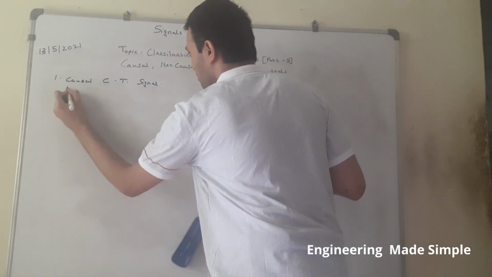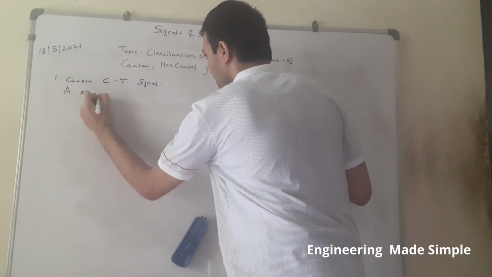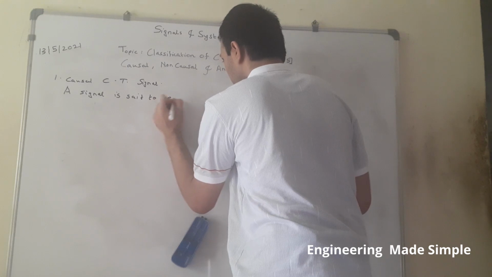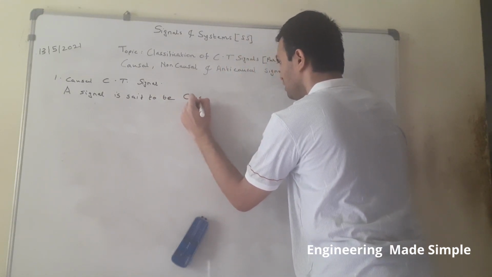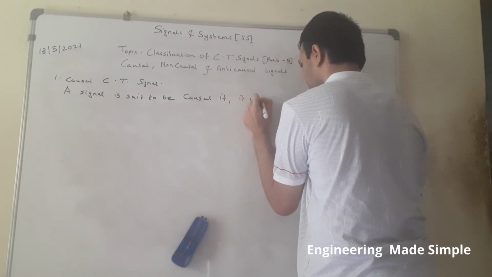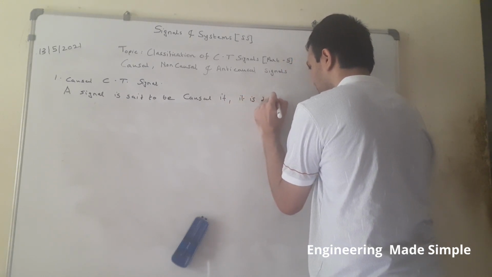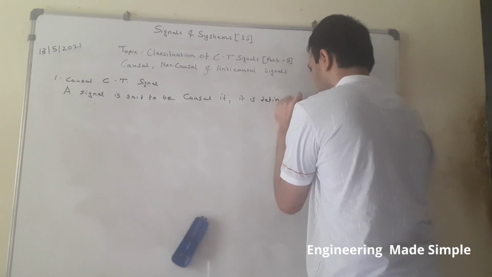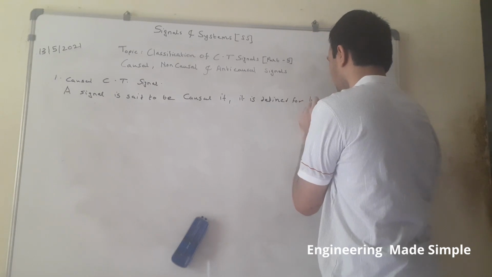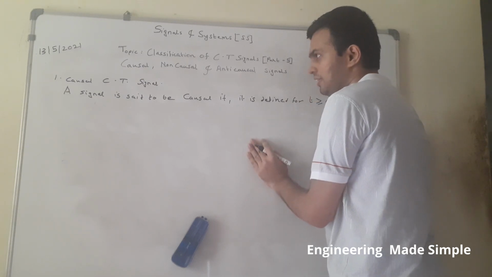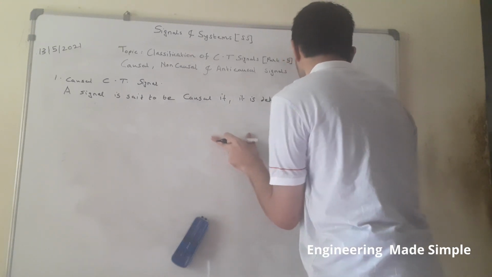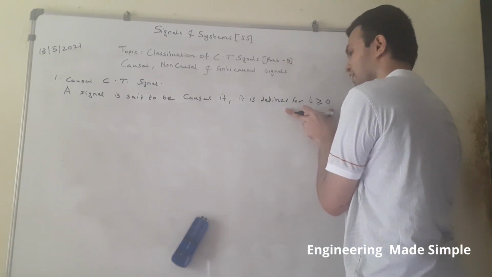A signal is said to be causal if it is defined for t greater than or equal to 0. Now what does this statement mean? Understand over here. A signal is said to be causal if it is defined for t greater than or equal to 0.